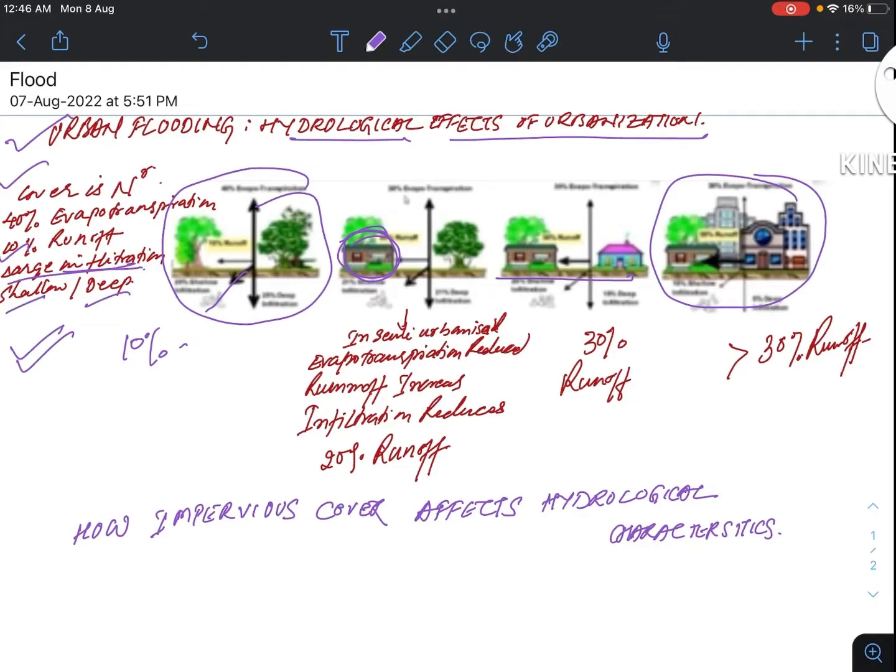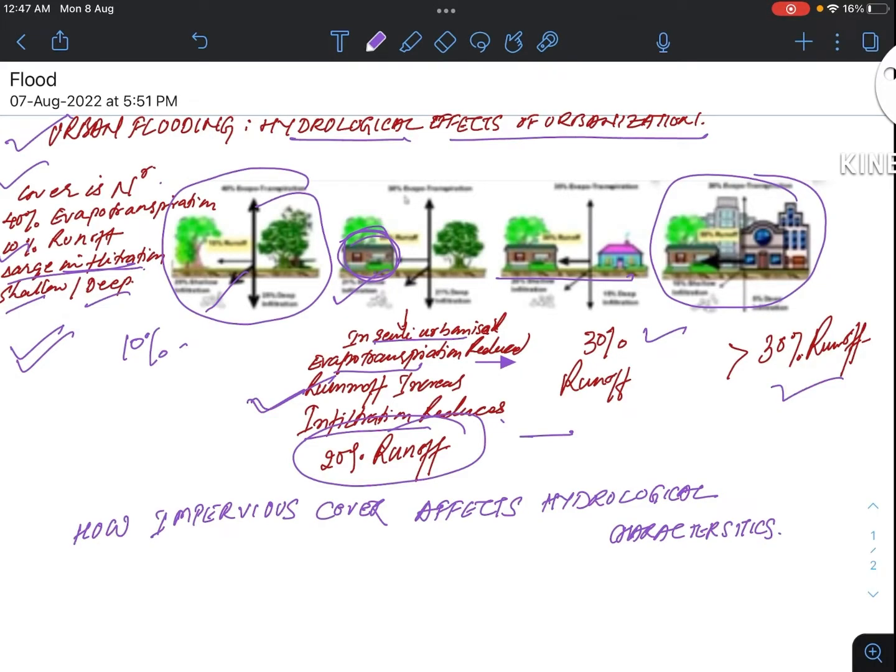But when impervious area increases, here in semi-urbanized, evapotranspiration reduces and runoff increases and infiltration reduces. So here we have seen 10% of runoff, and here we could see just the double, 20% runoff. And the same happens with 30% runoff, more than 30% runoff.